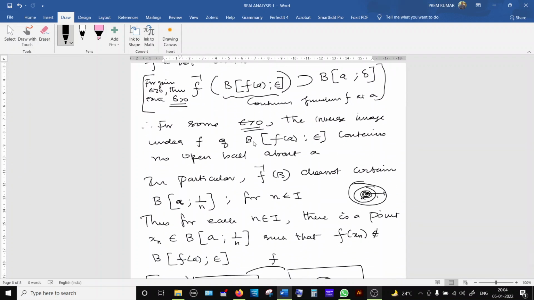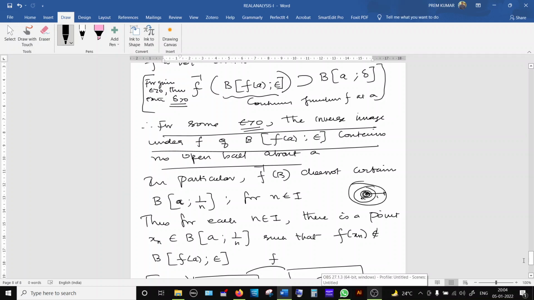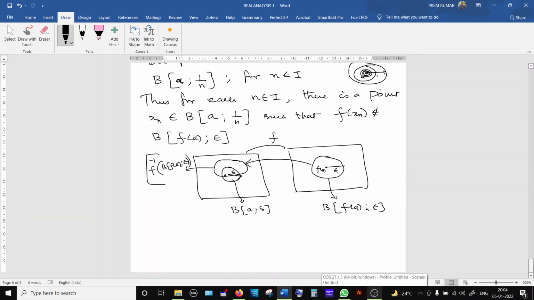Yes, that's what this says. For some epsilon, the inverse image under f contains no open ball about A. This is what that sentence says. No open ball about A will be completely inside this inverse image. Now what we have assumed is, I have created many open balls whose center is A, the radius keeps on reducing. So all these open balls will not be completely inside this inverse image.